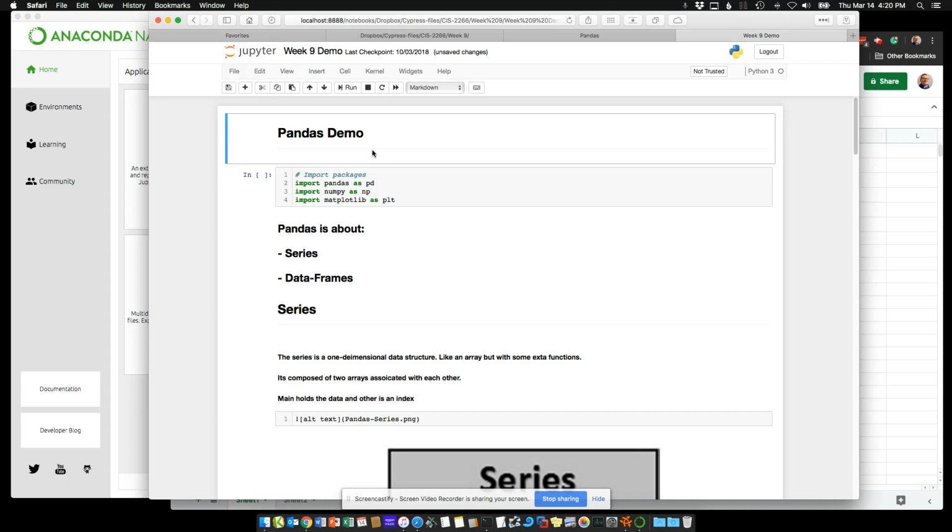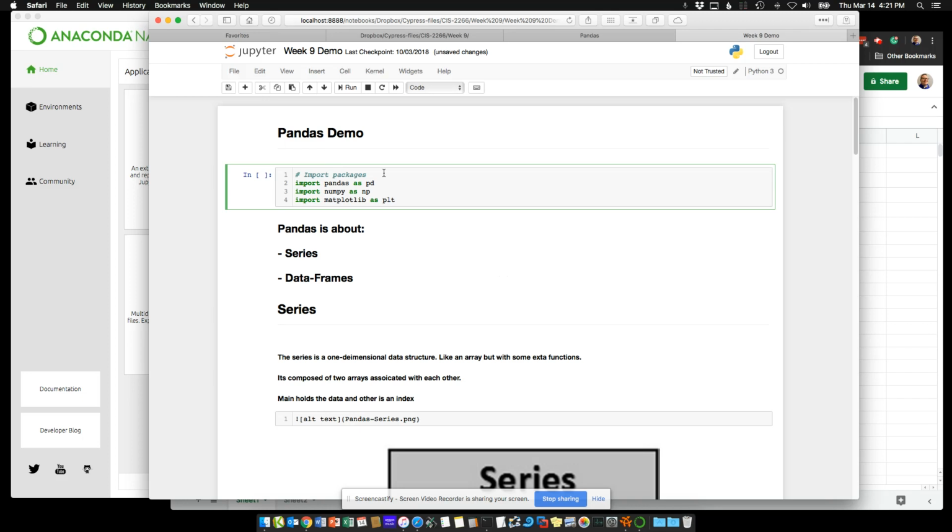So we've been going through NumPy and Matplotlib, and probably the last package here of the big three is Pandas. And Pandas is about two items. It's about series and data frames.